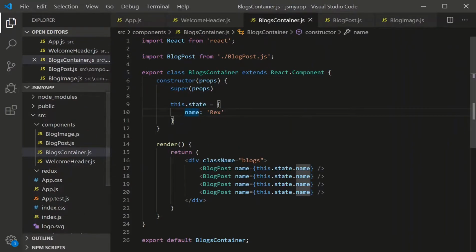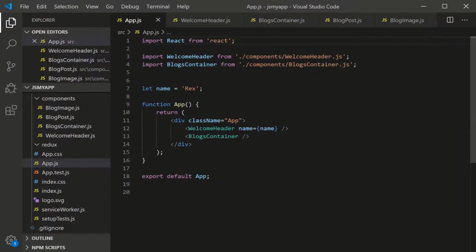But what if this Rex, this name, this state was more complex? Objects and arrays and booleans and numbers and all that stuff. Well, we have to go here, change all this complex state, and then navigate over to app.js and mirror all of those changes in this file here. This is a big no-no.